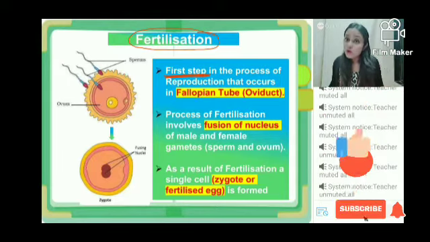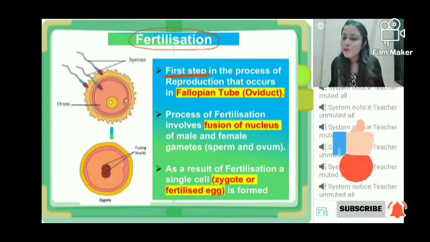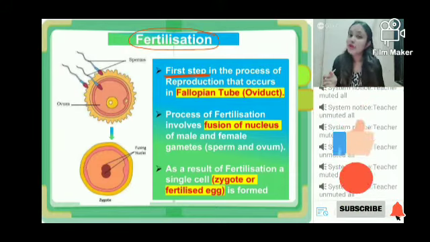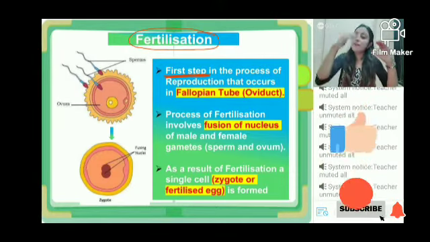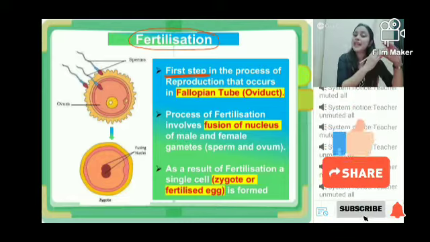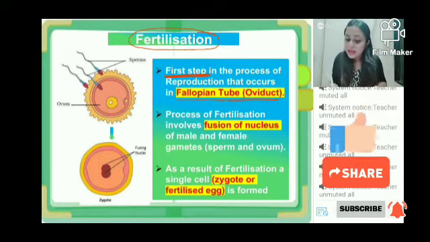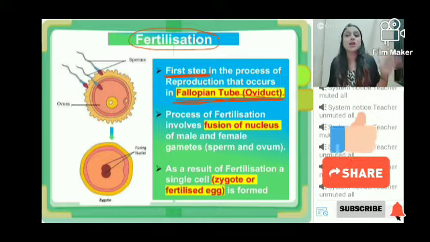So which one will move? Sperm will move because sperm has a tail, right? Sperm has a tail so it can move. So therefore the sperm will swim. The sperm with the help of its tail it will swim and it will come and it will fertilize the ovum exactly where it was present. That is in the fallopian tube or in the oviduct.